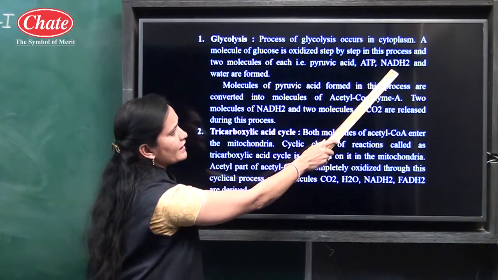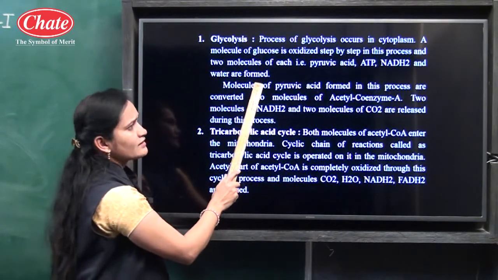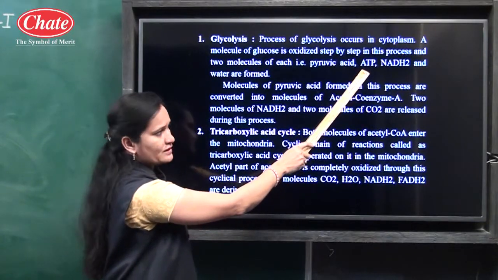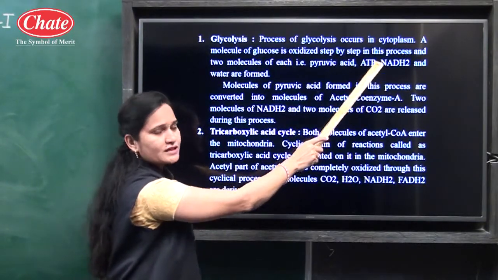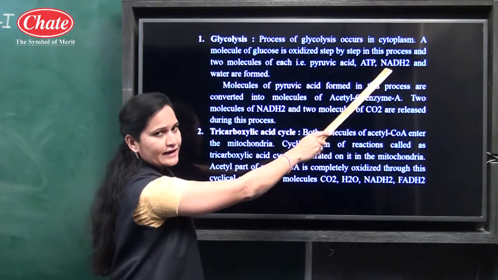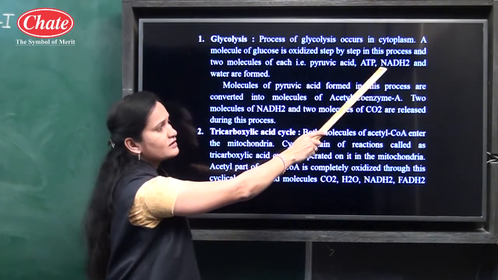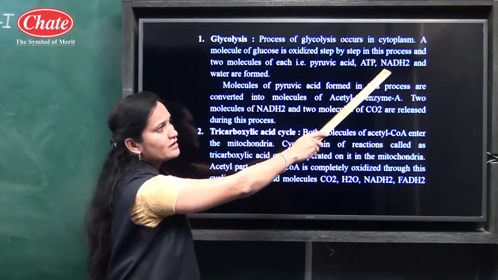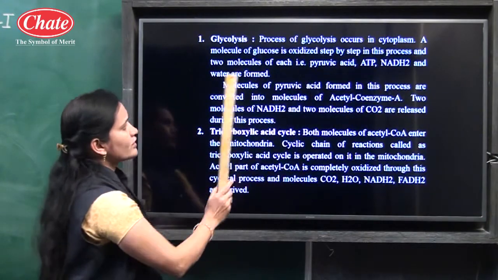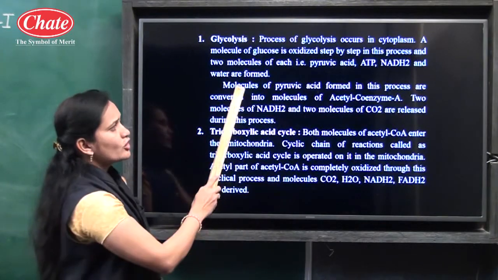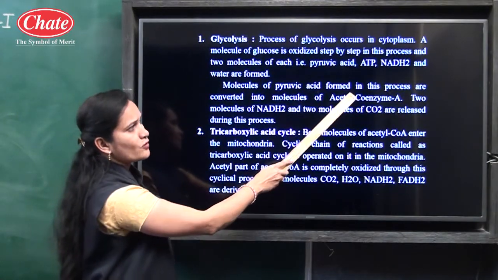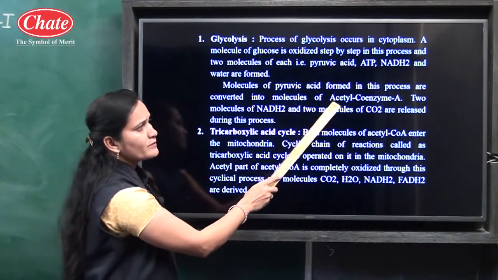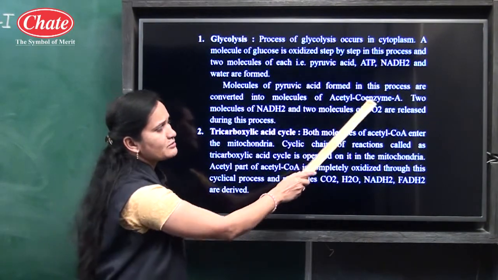NADH2 and water are formed. Here ATP means adenosine triphosphate. NADH2 means nicotinamide adenine dinucleotide. Listen carefully, the long form is nicotinamide adenine dinucleotide. Molecules of pyruvic acid formed in this process are converted into molecules of acetyl coenzyme A.